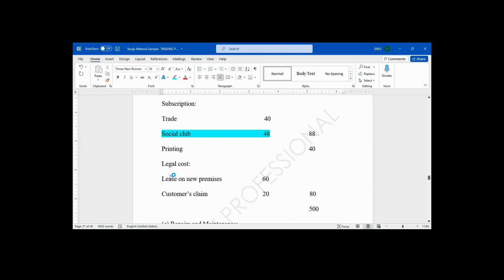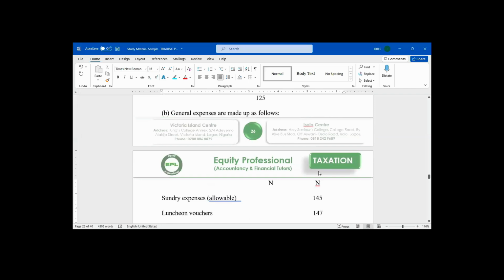We now have another general expense called legal cost. That legal cost comprises two items. Legal cost on new lease on new premises, 60,000. Legal cost on customer claim, 20,000. Does any one of them allow or disallow?